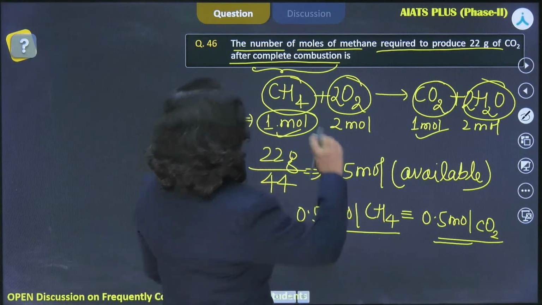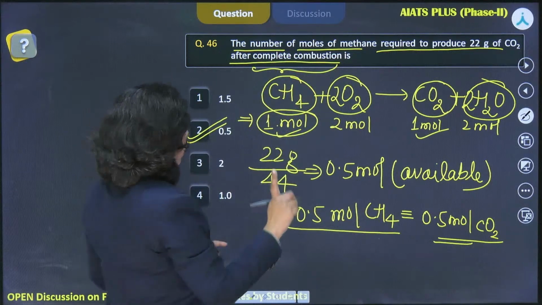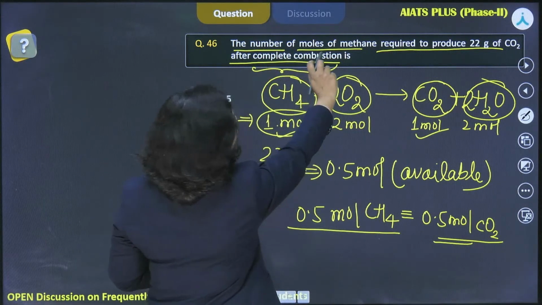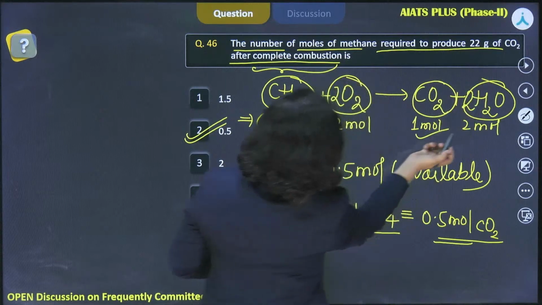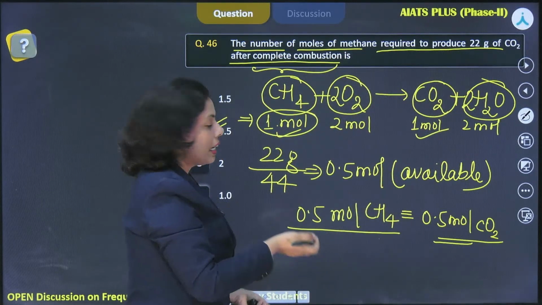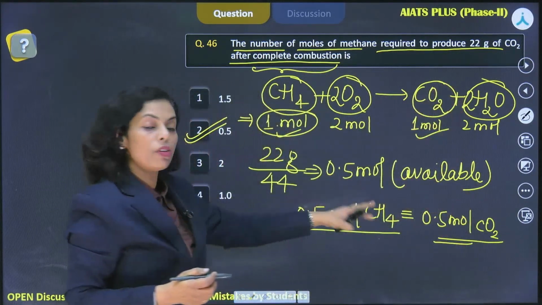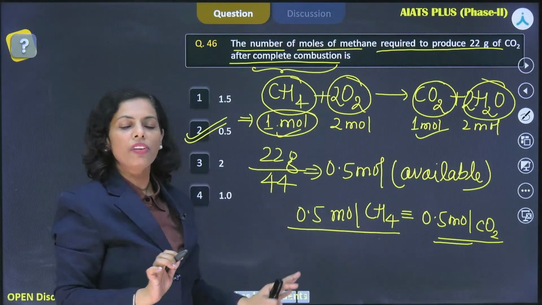One thing, we just misread this. Okay, just give me a moment. The question is about the number of moles of methane required. So, if you proceed the opposite way, then also it is the same question, right? Now, 0.5 mole of CO2 you want to produce, so 0.5 mole of methane is needed, right? This way we need to take it.